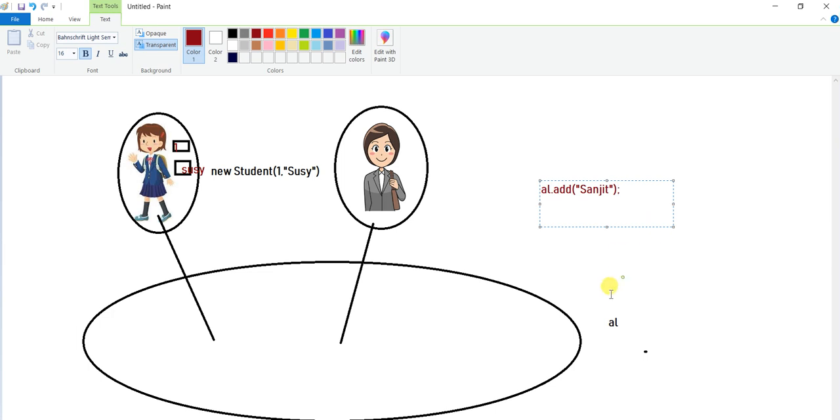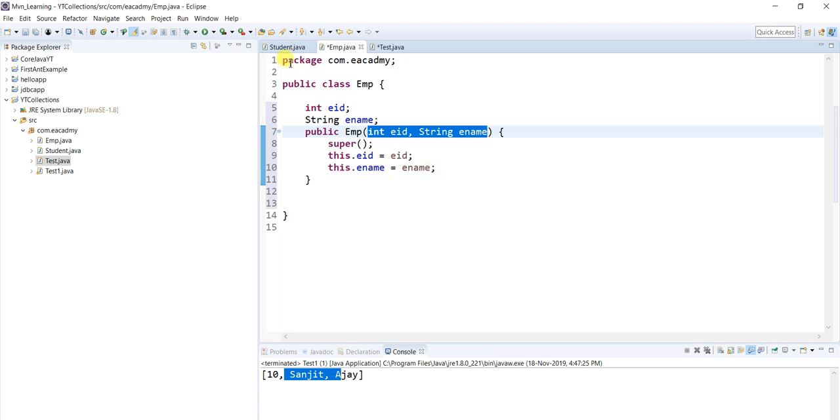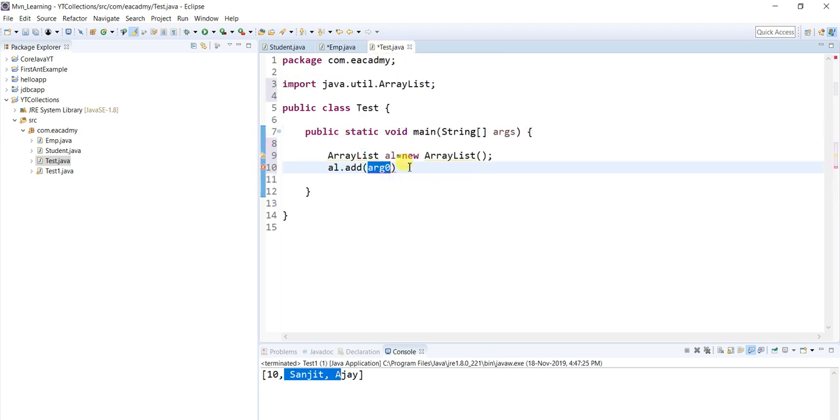So Sanjit is passed, which means inside the ArrayList there is something called Sanjit. But I told you in ArrayList everything is an object, so that is a Sanjit object. But right now we are not passing any string, we are passing the direct object. So let's pass that object. Go to the test class, and here I'm going to pass new Student, and her id is 1, Susie. So I passed one object. Let me pass a second object.